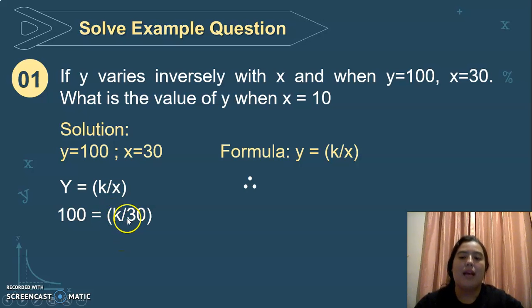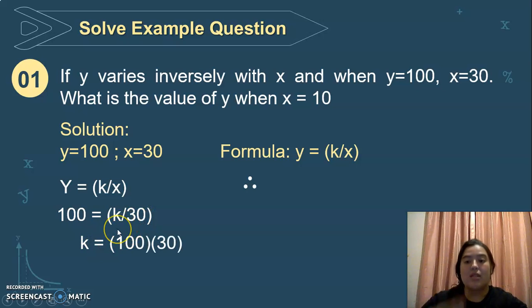We are looking for k divided by x. In this case, the x value is 30, so divide by 30, okay? Then we have to change the solution. We have to move k to the other side of the equals, and move 100 multiplying x. So we will have k equals 100 times 30. As a solution, we have k equals 3000, okay?